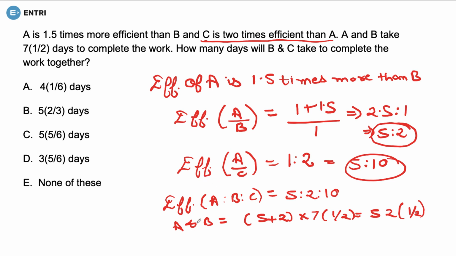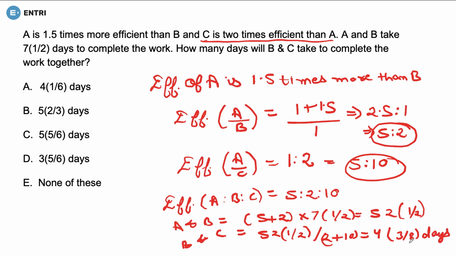Now time taken by B and C. Time taken by B and C to complete this work would be 52.5 upon 2 plus 10. Fine. So it would be equal to 35/8, or rather I can say 4 3/8 days.